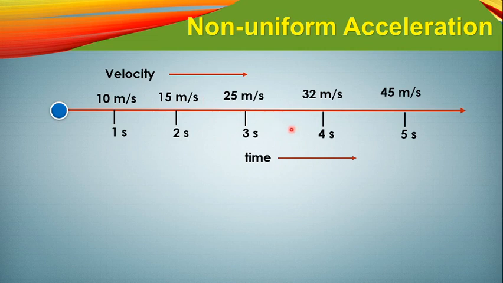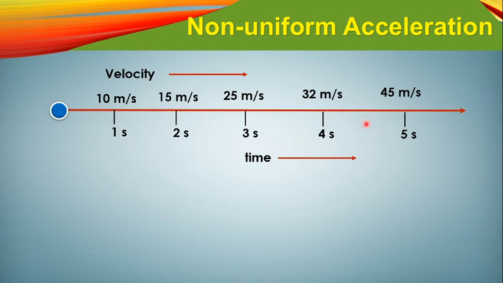And in the same way, in this 1 second, this is the time interval I am talking about, from 3 second to 4 second, the time interval would be 1 second only. In this 1 second, the velocity has changed from 25 meter per second to 32 meter per second. So the amount of velocity change is 7 meter per second in the time interval of 1 second only.